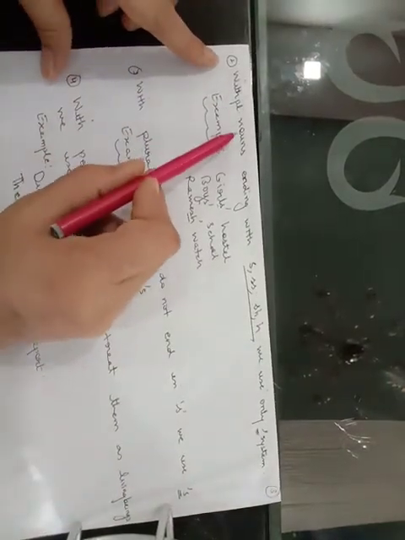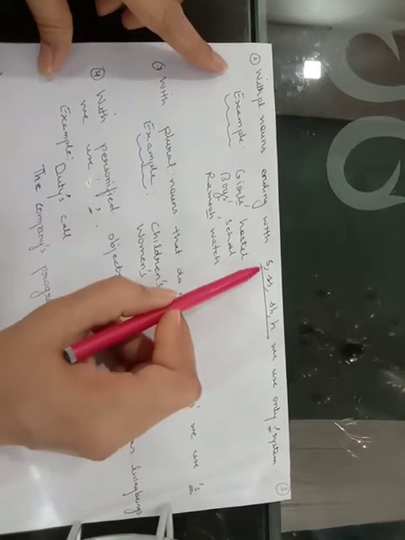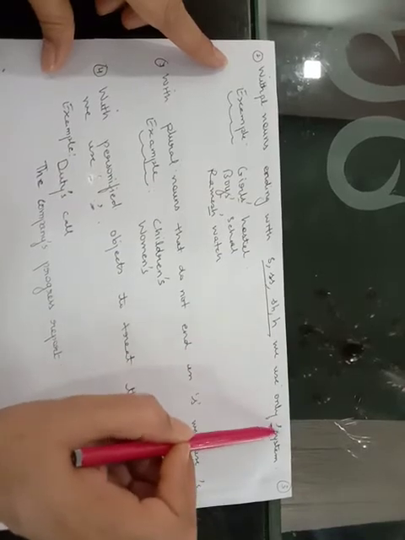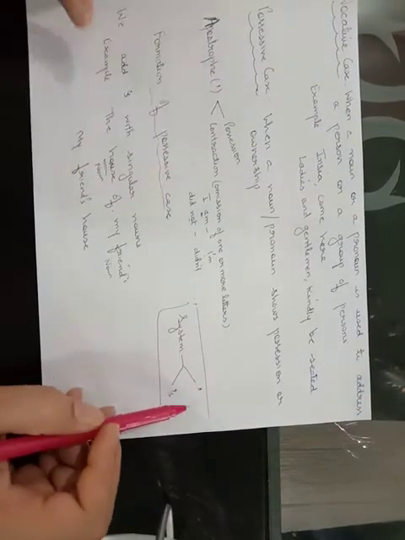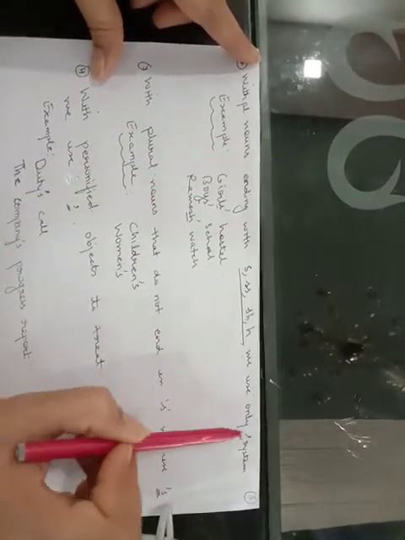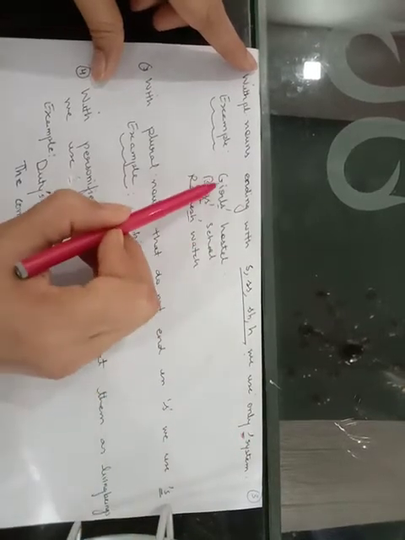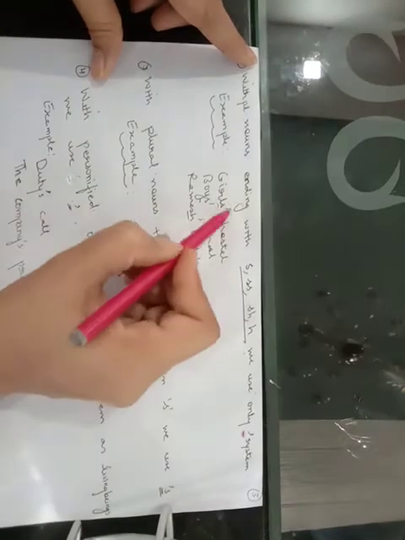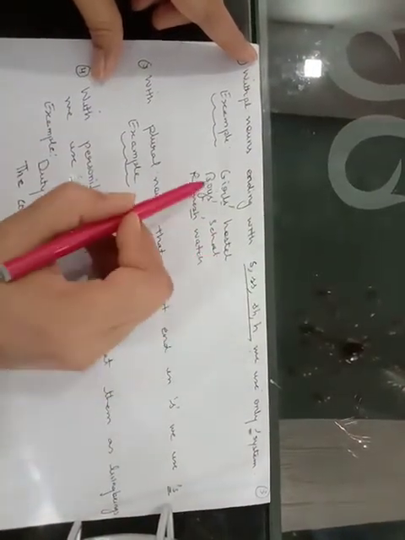With plural nouns, if a plural noun is ending with S, double S, SH or H, we use only the apostrophe system. I told you there are two systems. One is the apostrophe, plain and simple, or you use the apostrophe and S. So if you find any noun ending with these letters, you use the apostrophe system. Suppose this word is girls, right? It is a plural word. You simply add an apostrophe after S and it will become girls' hostel. Boys, put an apostrophe, boys' school. Is it clear?